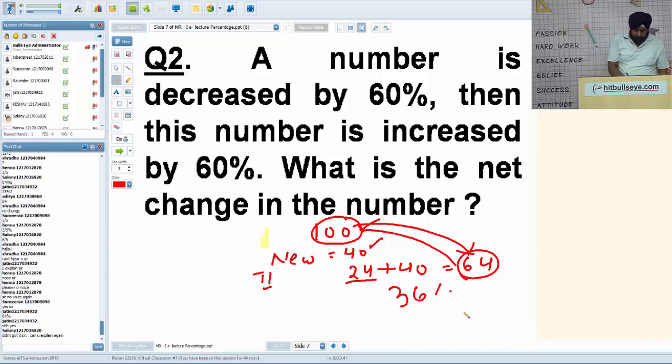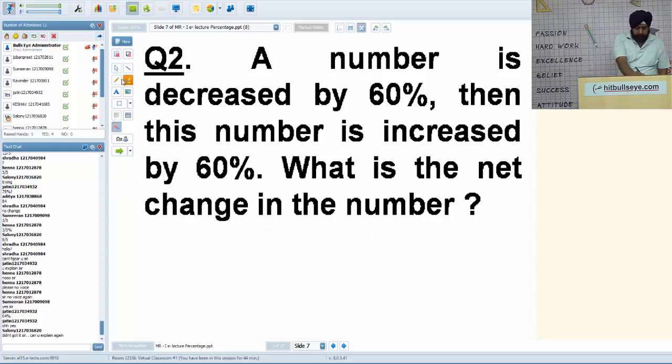So should I explain it again? Yes or no? I am explaining it. See, let the number be 100. When it is decreased by 60%, 60% of 100 is 60. So when you decrease 100 by 60, it becomes 40.